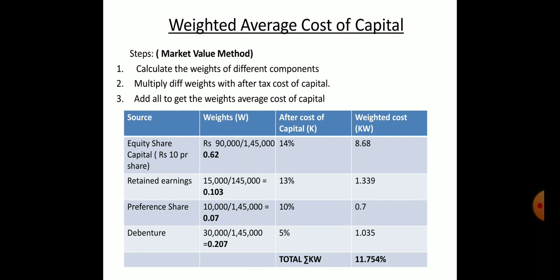For preference shares 0.7. For debentures 1.035. If we total 8.68, 1.339, 0.7, 1.035, that is equal to 11.754%. So that is the weighted average cost of capital as per the market prices.